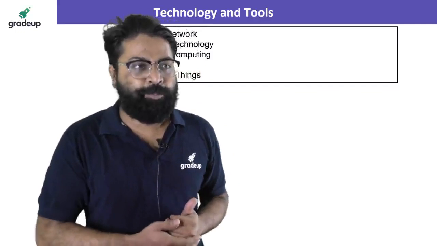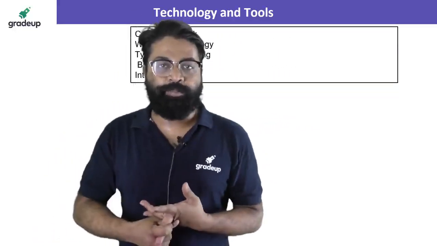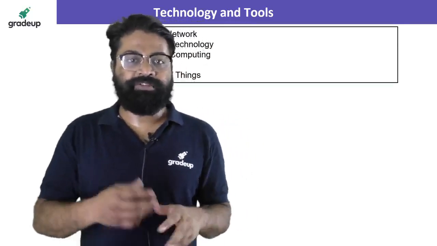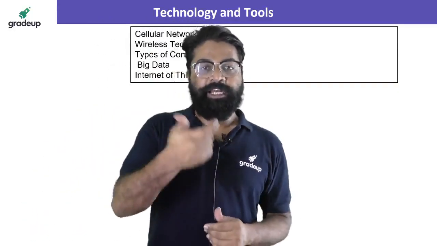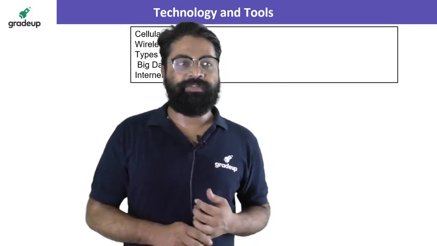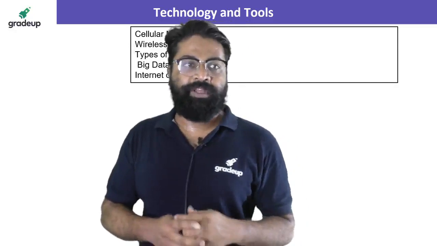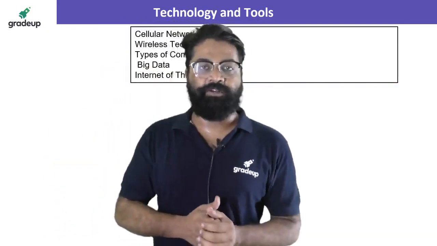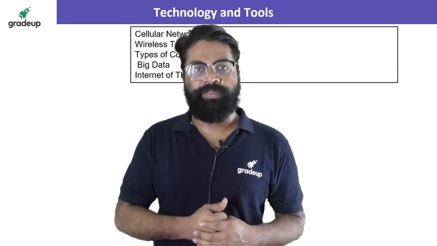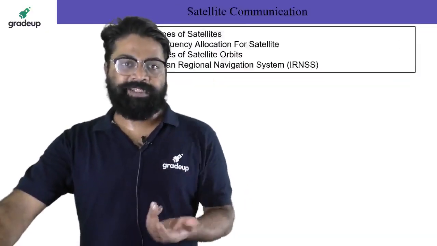And types of computing: what is cloud computing, what is parallel computing, what is advanced computing, what is supercomputing. So these types of computing, and big data, Internet of Things. Internet of Things is very important, a technology that you will be using in future, when 5G comes. It will be very beneficial to connect 5G with the Internet of Things, so you can also focus on that. This is very important. This is the third chapter that we will have in the syllabus.